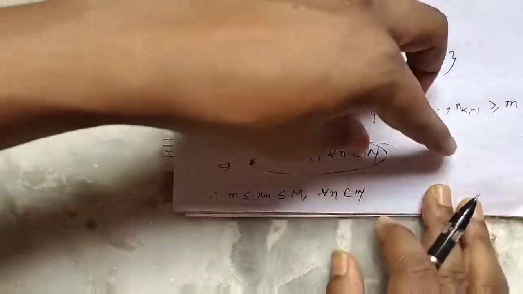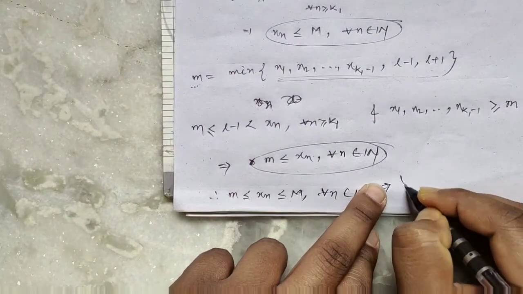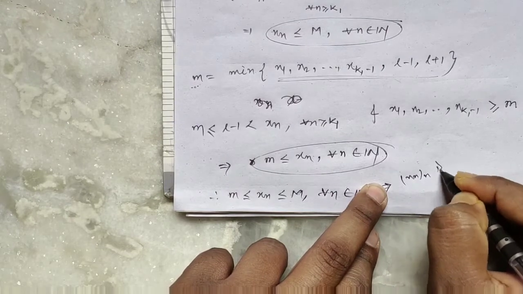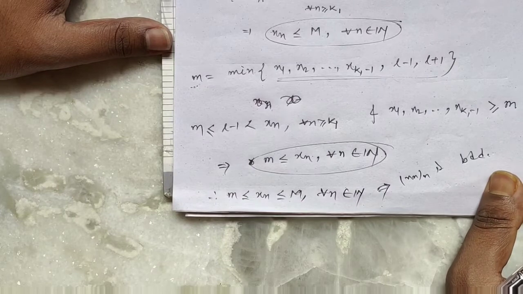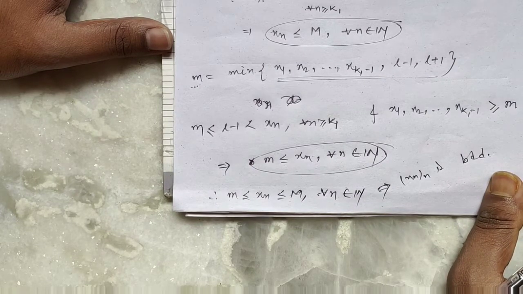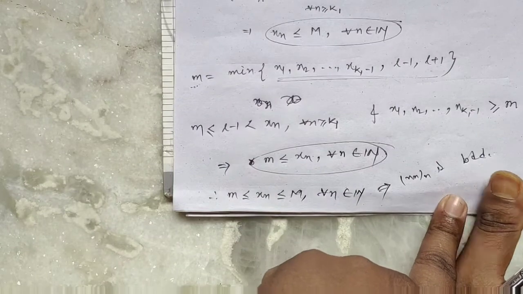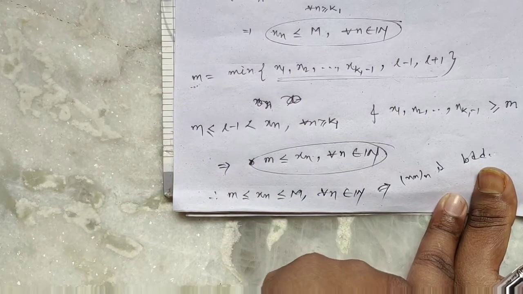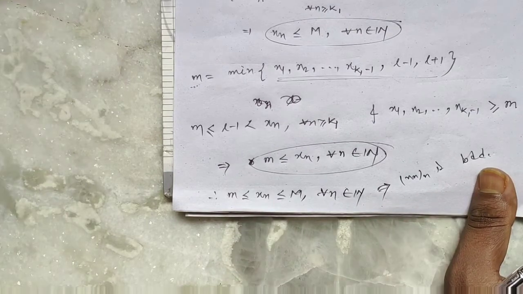Okay, this implies the sequence xn is bounded. So every convergent sequence is bounded. The definition of a bounded sequence was given in previous classes.